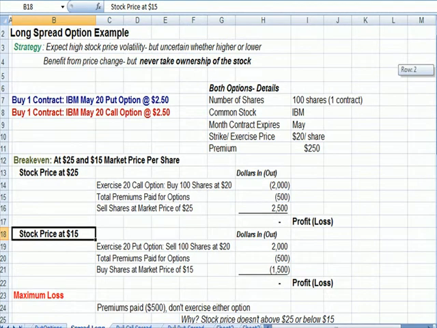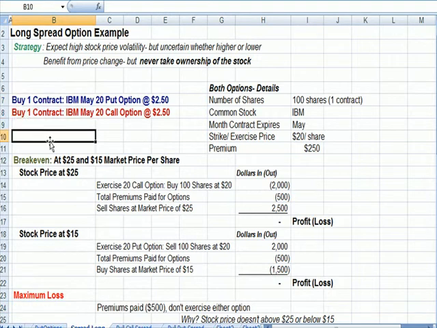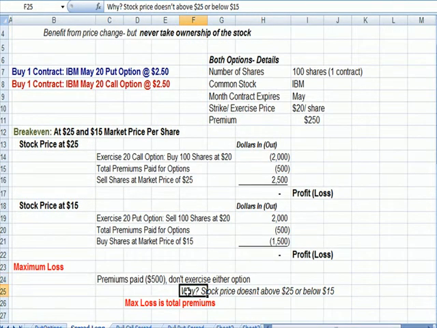What's the most we can lose? It's our premiums paid. Because we own both options, we control whether they get exercised or not. If we don't exercise either option, all that we've lost is $500. Now, why wouldn't we exercise either one? Because it's not profitable. Specifically, if that stock price doesn't move above 25 or under 15, it's not profitable to exercise either option. So the maximum loss, I put in red, is the total premium.